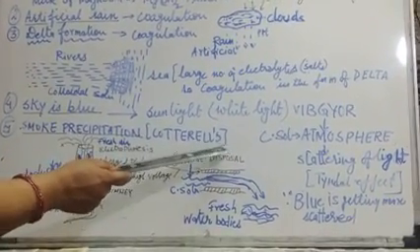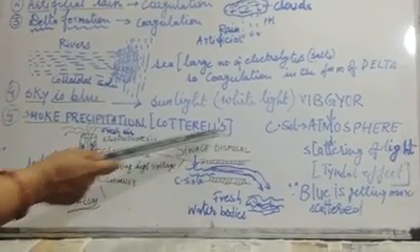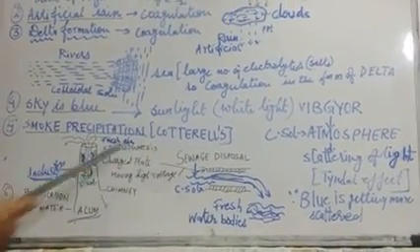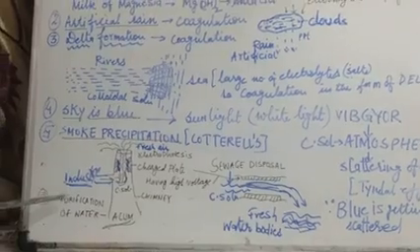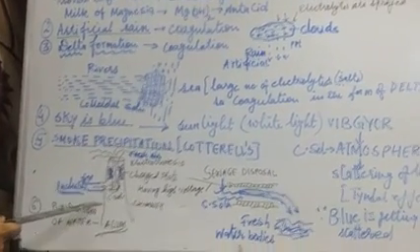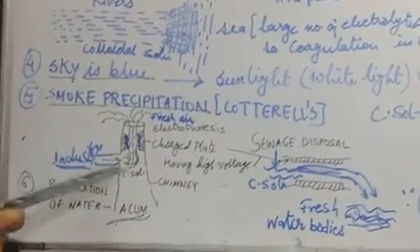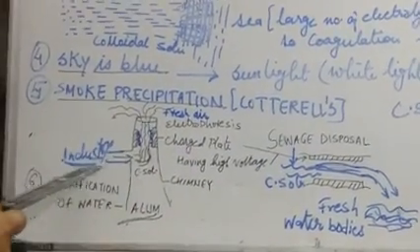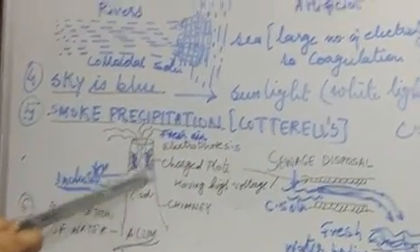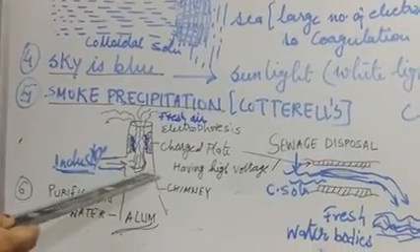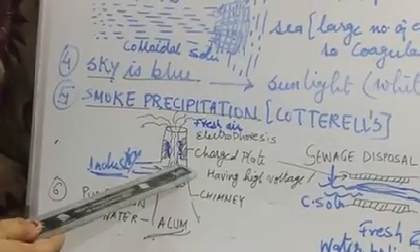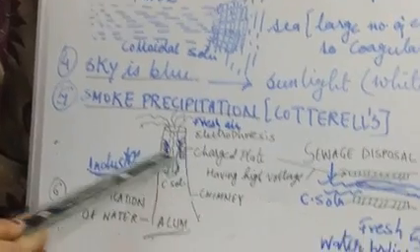Now the next is smoke precipitation, Cottrell's smoke precipitator. This is also an important topic, students. As I was telling you in the previous video, from the industry poisonous smoke goes out through chimneys. So many poisonous substances are present in that exhaust which comes out from the industry. What is done to remove those harmful substances? Charged plates having high voltage, high potential, are fitted in the chimney.